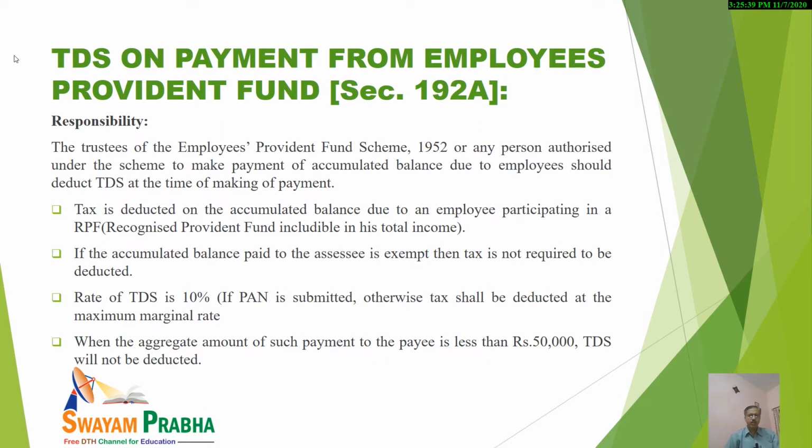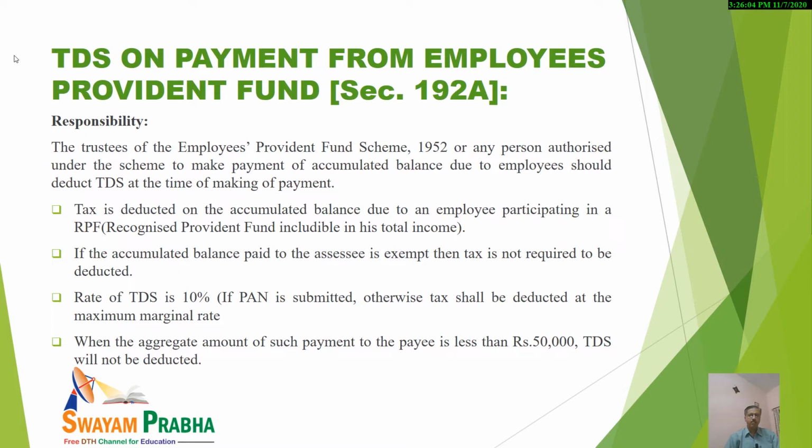This applies in case the employee has submitted PAN, the permanent account number. Otherwise, in case the PAN is not submitted, the rate of tax would be MMR. It will be deducted at the MMR. And I think, being students of taxation, you are already aware what MMR is.